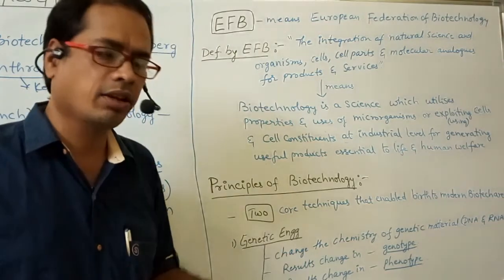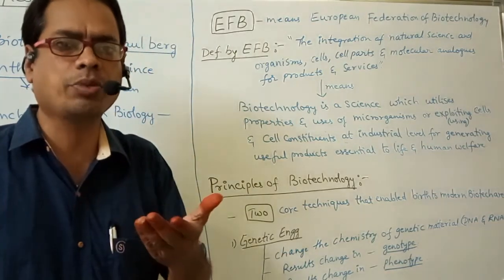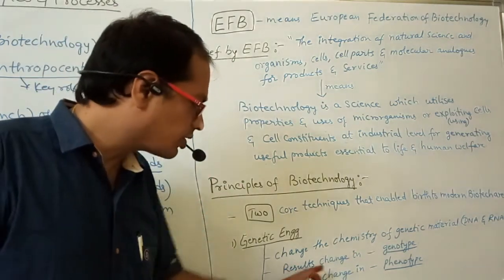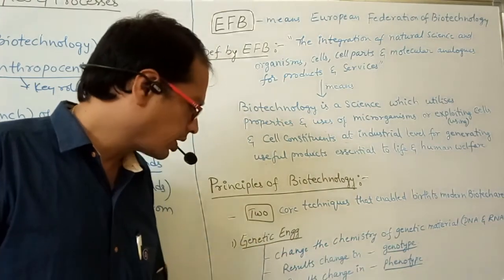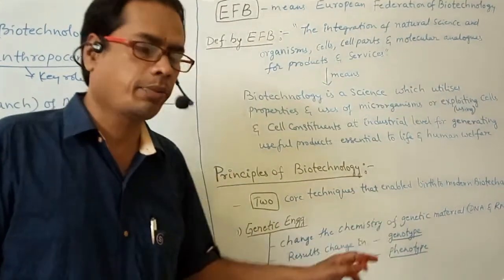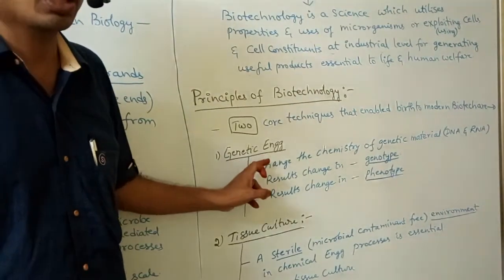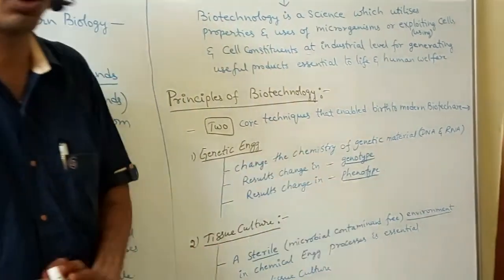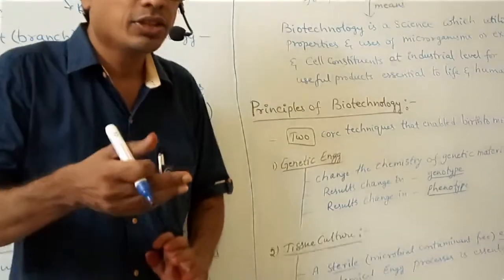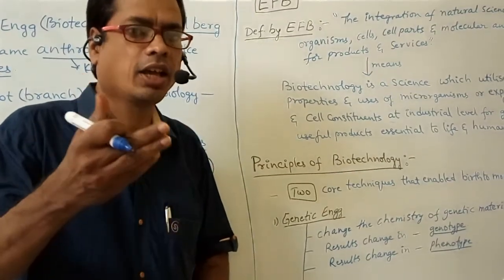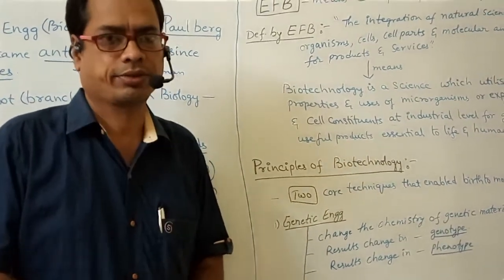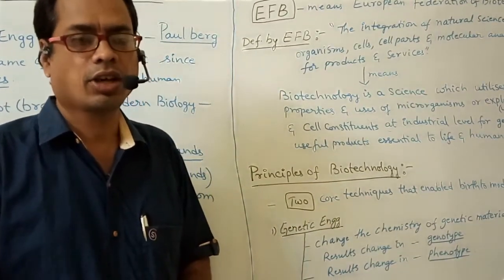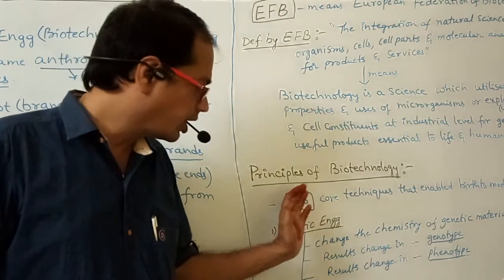Whenever the genotype is changed, the phenotype automatically changes. So it results in a change in genotype and a change in phenotype. Whenever genetic engineering occurs, there is a change in genotype and also a change in phenotype. What is genetic engineering? A change in DNA or a change in RNA sequence. That is, alteration in the DNA sequence is called genetic engineering.